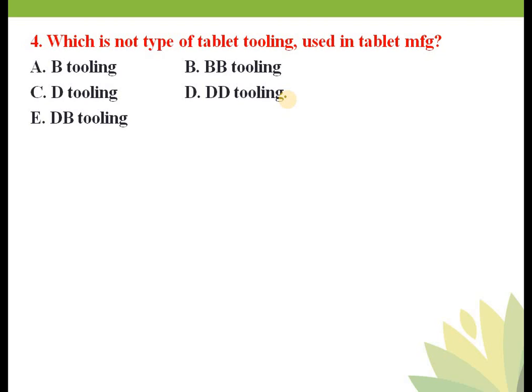Okay, so there are B tooling, D tooling, DB tooling, BB tooling, not DD tooling. So in this case, your correct answer is DD tooling. Okay, because they are asking in the question which is not a type of tablet tooling. So options A, B, C, E are types of tablet tooling, but option D is not a tablet tooling. And remember, largest tablet is obtained from D tooling and smallest tablet is obtained from BB tooling.